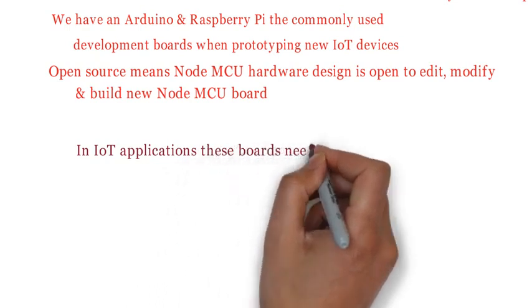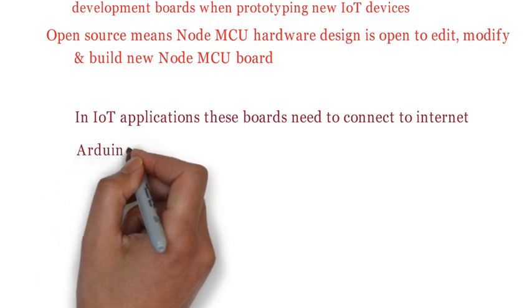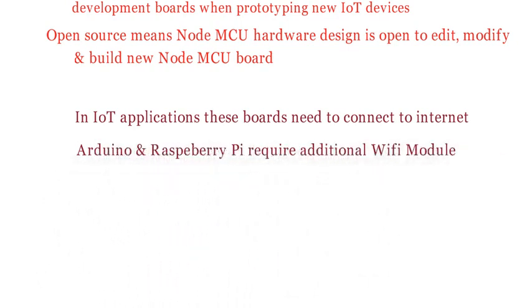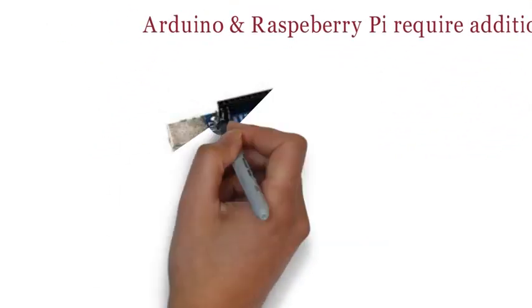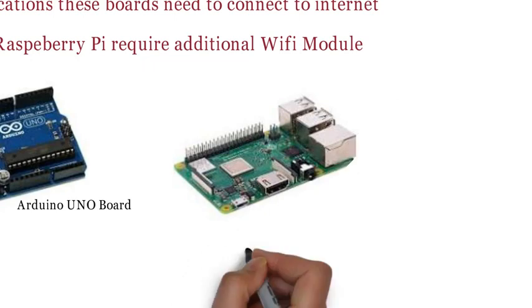In IoT applications, Arduino and Raspberry Pi boards need to connect to the internet. These boards require an additional Wi-Fi module for connections. This is the Arduino Uno board. This is the Raspberry Pi board.